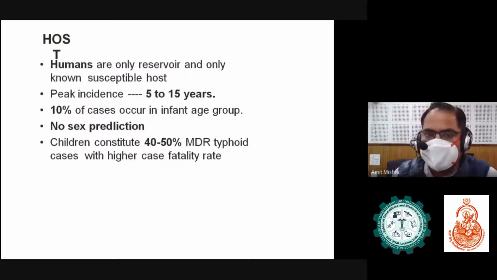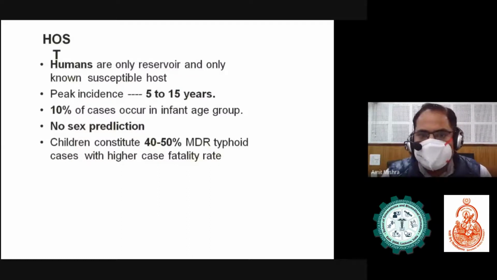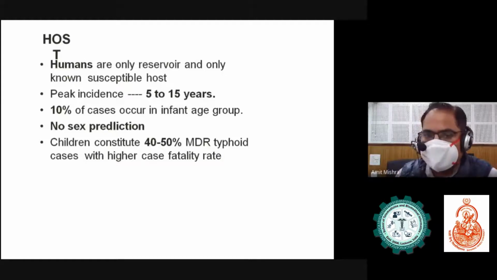Host: humans are the only reservoir and the only known susceptible host. The peak incidence is between 5 to 15 years, and 10% of cases occur in the infant age group. There is no sex predilection, and children constitute 40 to 45% of multi-drug resistant typhoid cases, with a higher case fatality rate. So you can see that it is more common in children, and multi-drug resistance is also commonly seen in children.